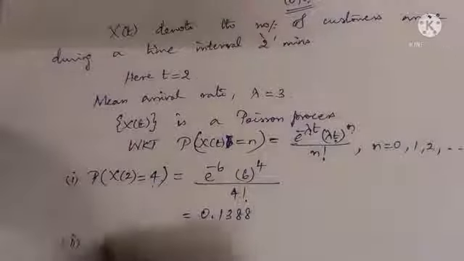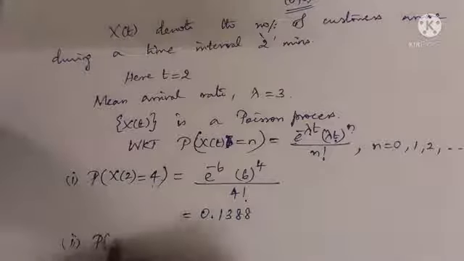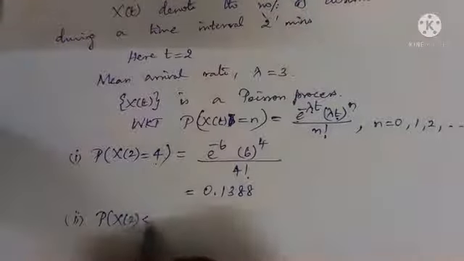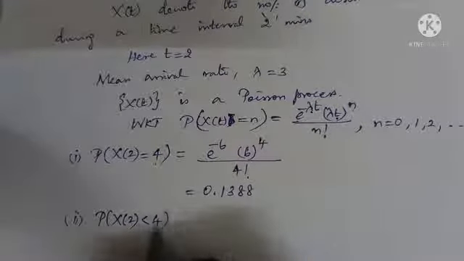Second subdivision. We have to answer the probability of fewer than 4 customers arriving in a 2-minute interval. X denotes the number of customers.